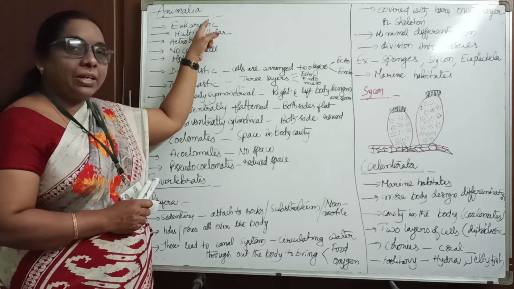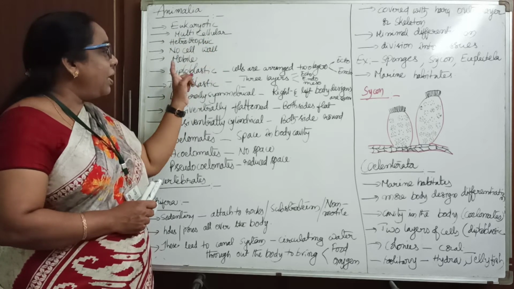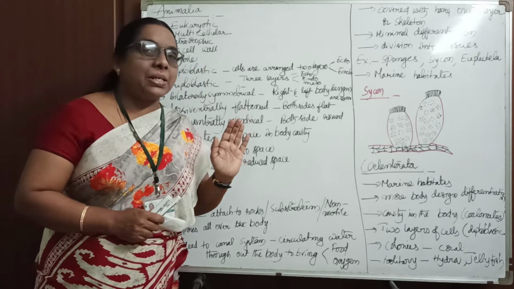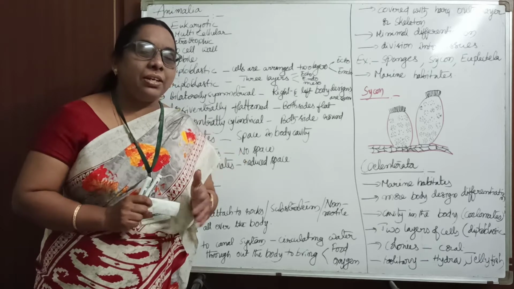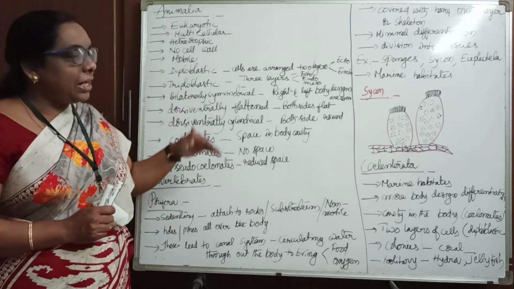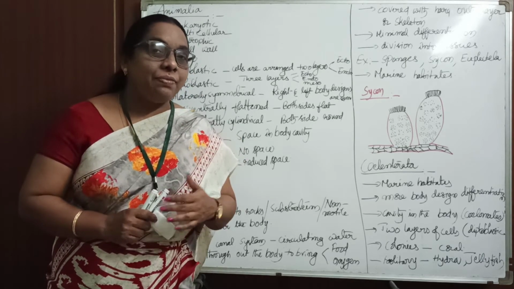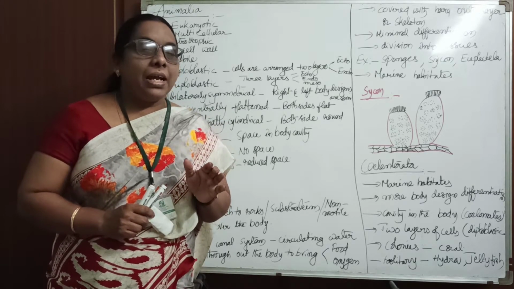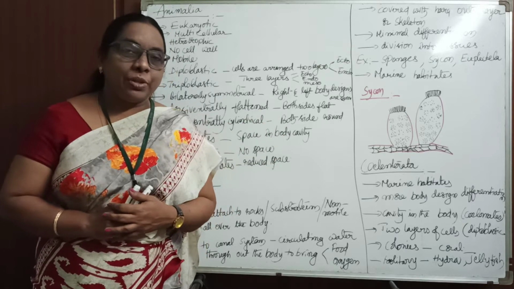They are eukaryotic organisms and they are heterotrophic in nature and they don't have any cell wall and they are mobile in nature. And almost all these organisms are multicellular. Very few, that is protozoans, are unicellular organisms. Okay, so before going deep into this animal kingdom, we learn some scientific terminology. If you learn the terminology, it will be easy for you to write, no need to write the entire description.